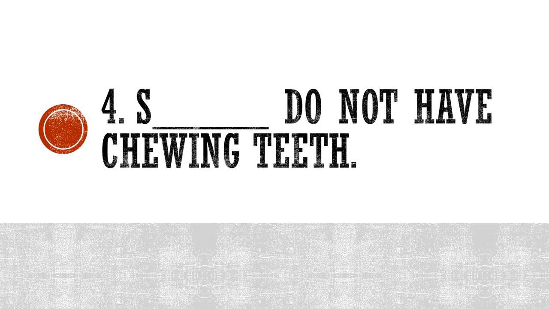Moving to number 4. S dash do not have chewing teeth. This is also very simple. S dash do not have chewing teeth. Okay, so if they don't have chewing teeth, they will not chew their food, they will swallow their food. The hint I have already given to you. Please write the answers. Try to at least write the correct answer.